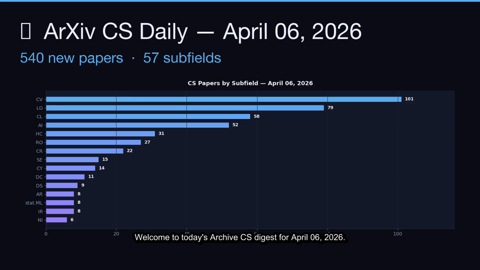Welcome to today's ArXiv CS Digest for April 6th, 2026. We received 540 new computer science papers today across 57 subfields. Let's dive into the top picks.